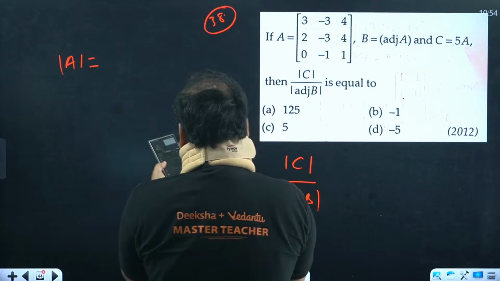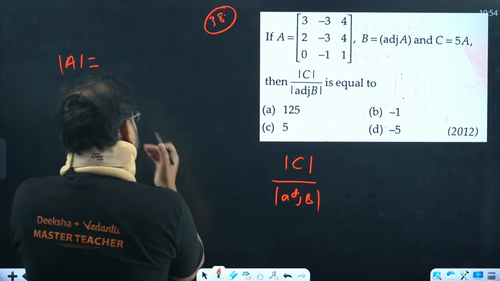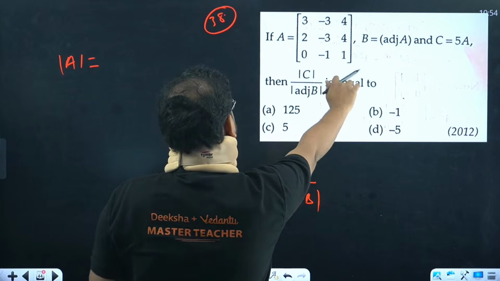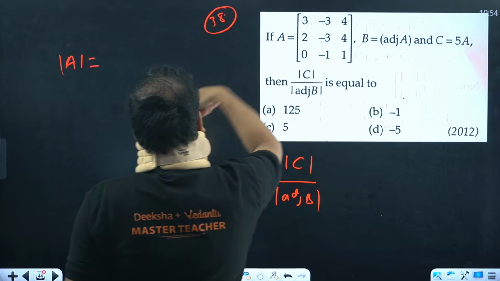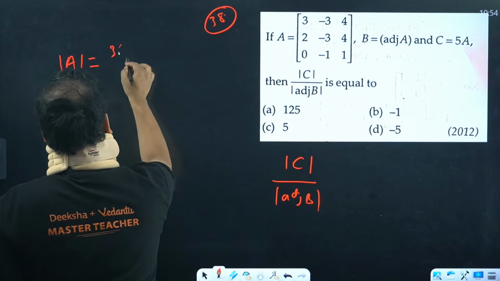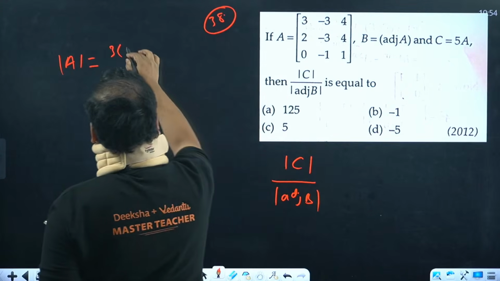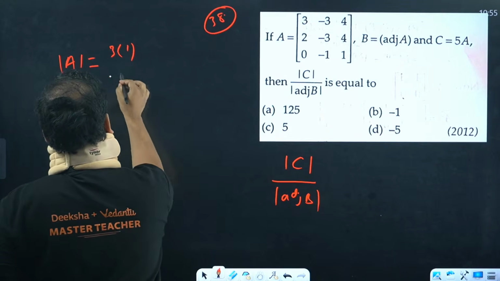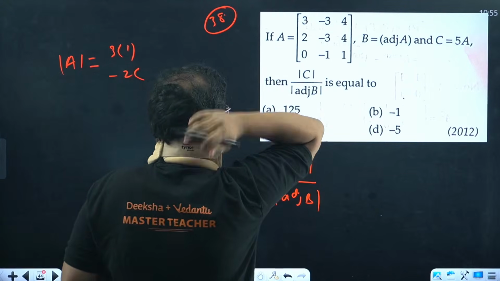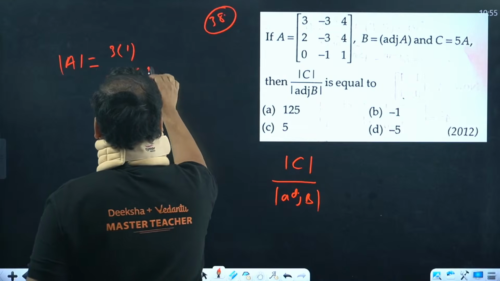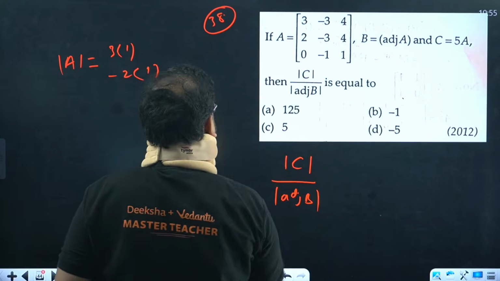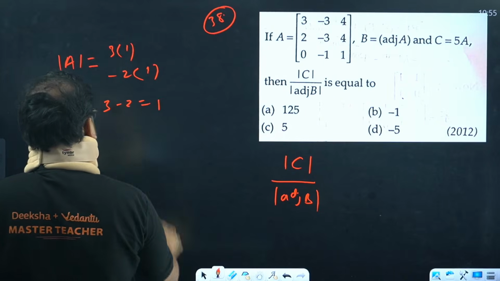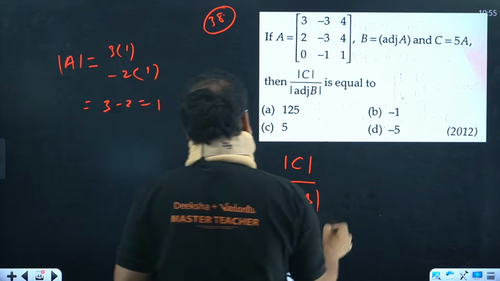Yeah. So determinant of A. Anybody has the answer for this one? 29 is the determinant of A. Is it? It will become very difficult in that case. Let me just solve it. So we'll solve across the first column. We get with 3, minus 3 and plus 4. That's 1. Minus 3 and plus 4. And with 2 we are getting minus 3 and plus 4 again. That's one more time, minus 3 and plus 4, and with 0 is cancelled. So 3 and we have over here minus 2. Answer is coming as 1.